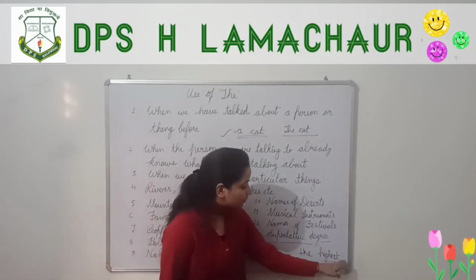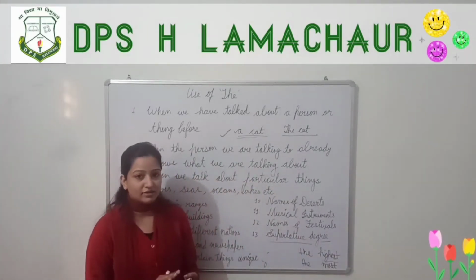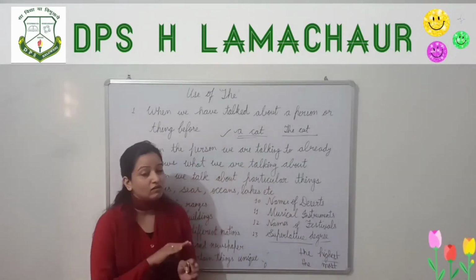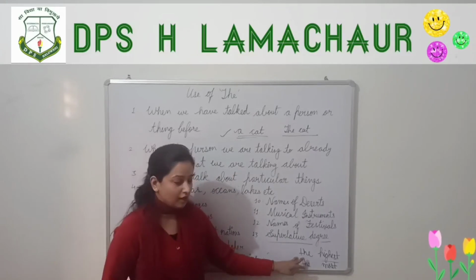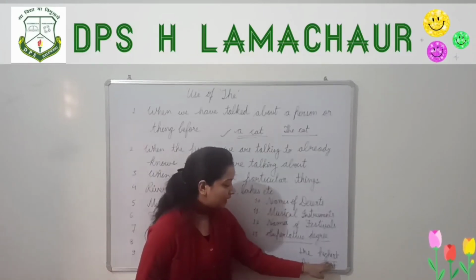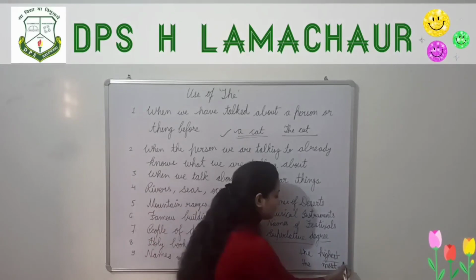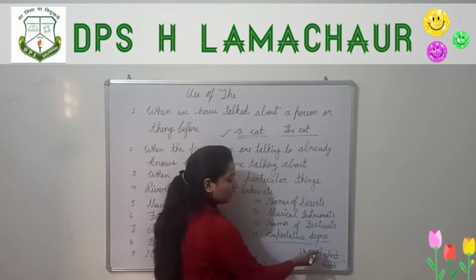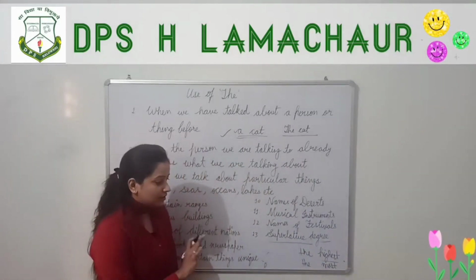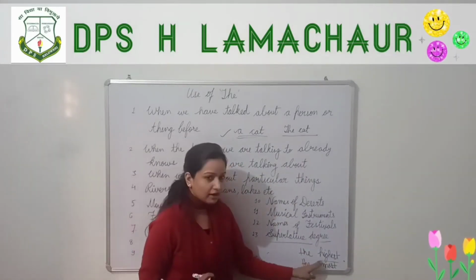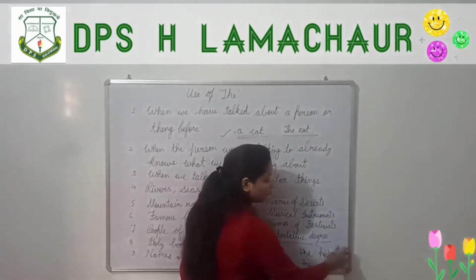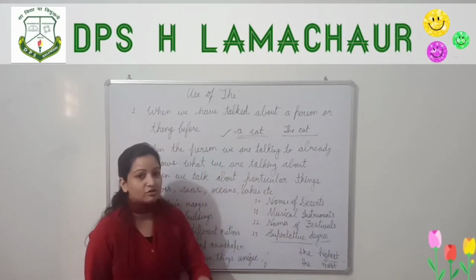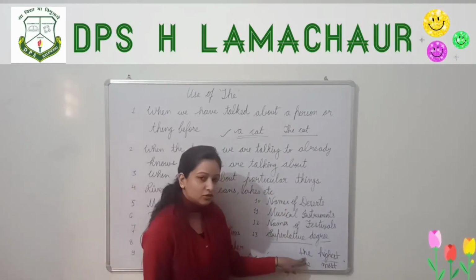If the superlative degree of adjective is written alone, and there is no noun after that, then we are not supposed to use the before that. If suppose a sentence ends with highest, then we are not supposed to use the before highest. Yes, it is the superlative degree, but after that there should be a noun. If there is no noun after the superlative degree of adjective, then we are not supposed to use the.